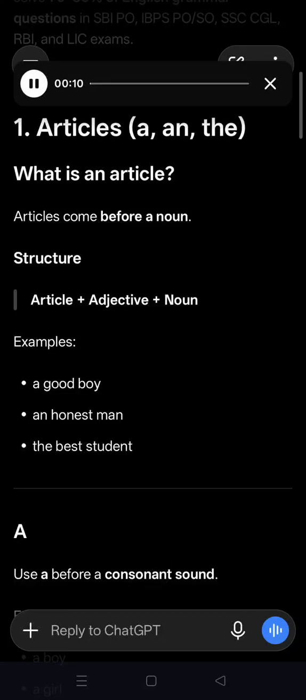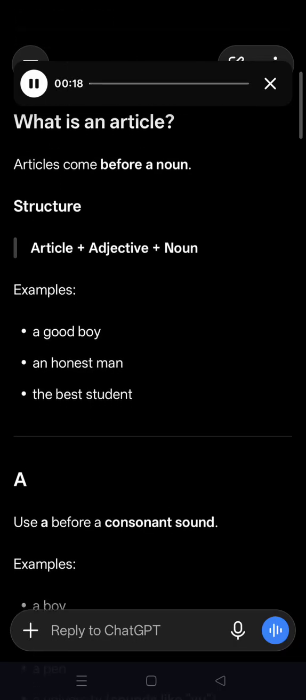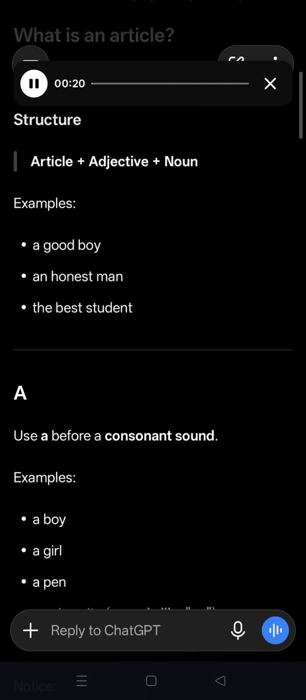IBPS, PO, SSC CGL, RBI, and LIC exams. Number 1. Articles: a, an, the. What is an article? Articles come before a noun. Structure: article plus adjective plus noun. Examples: a good boy, an honest man, the best student.